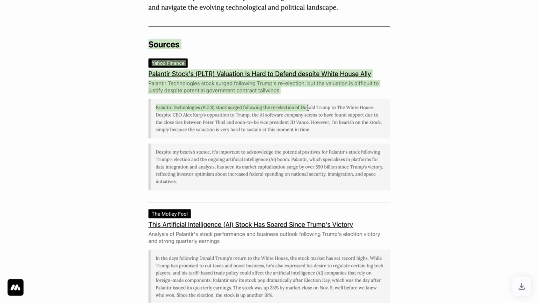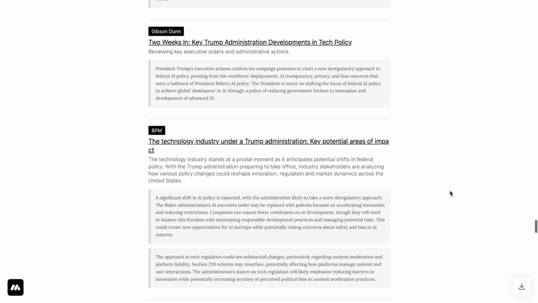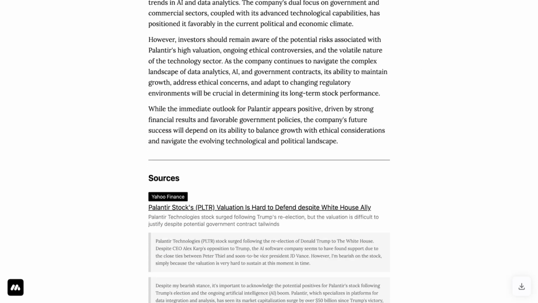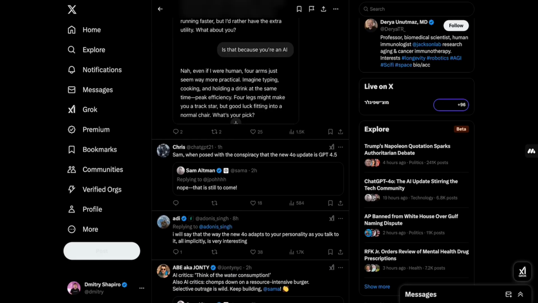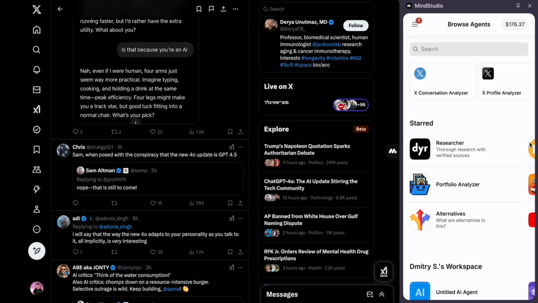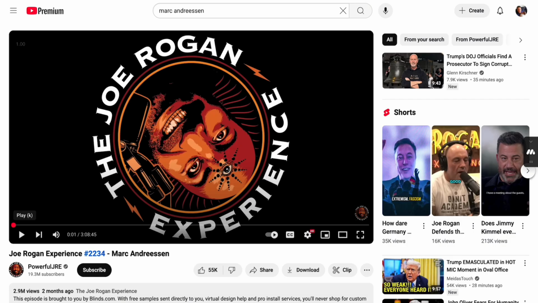And then at the bottom, it always gives you all of these sources that it used with links to them. These are excerpts that it took out of this Yahoo Finance story as part of the report that it generated. So you get all of this simply by pressing a little button, this little run button, either from here or from anywhere where you've got the extension and this researcher here. Okay, let me show you a couple of other things.